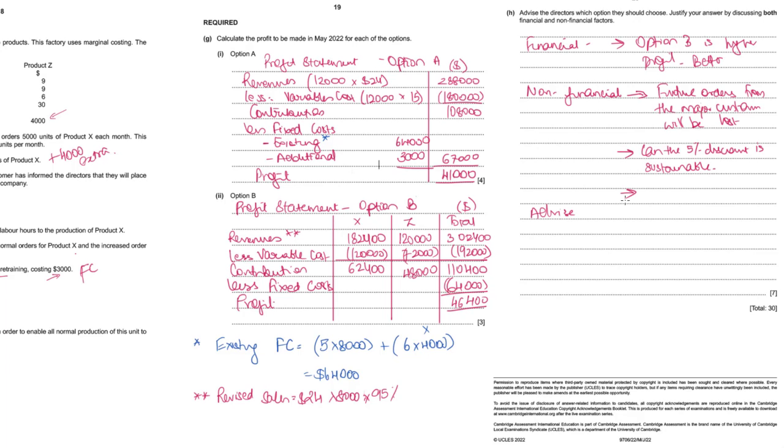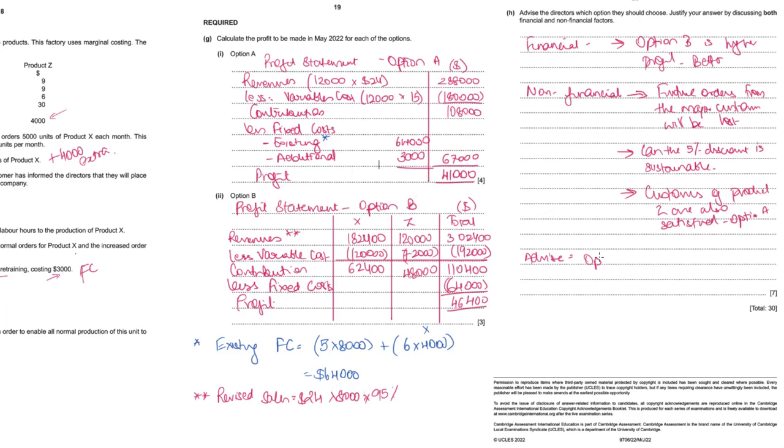Another advantage of going for option B is that customers of product Z are also satisfied in case of option B. When it's option A, those customers are also lost. It might create a bad reputation for the business. And then finally, we'll give an advice.